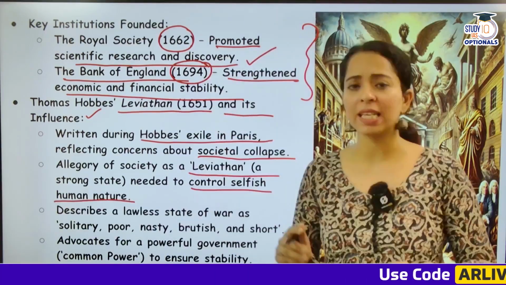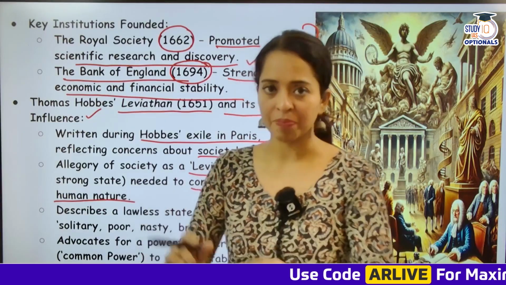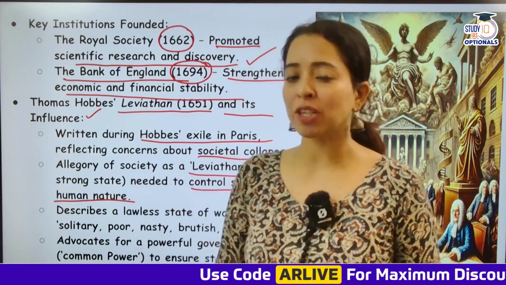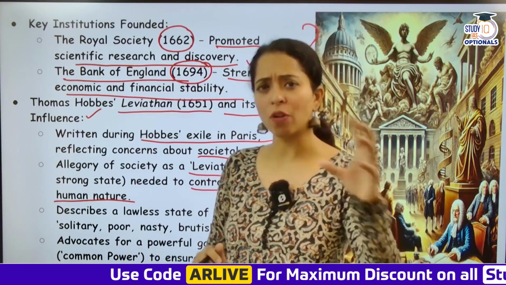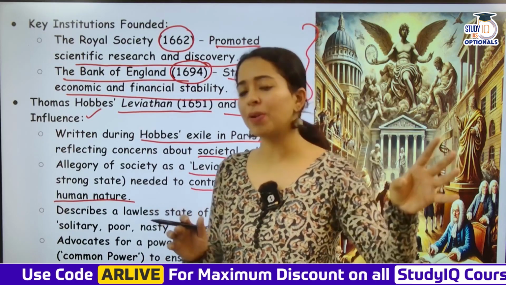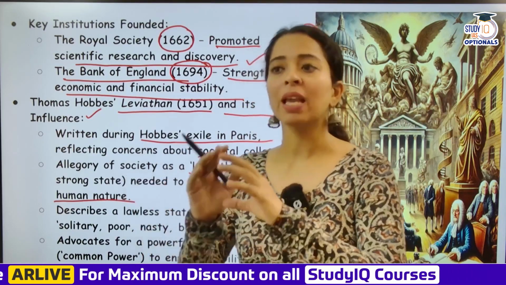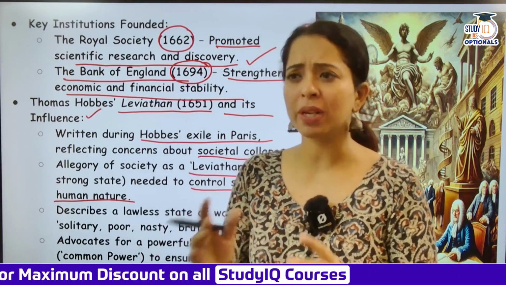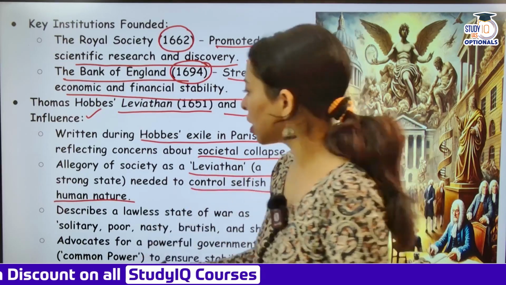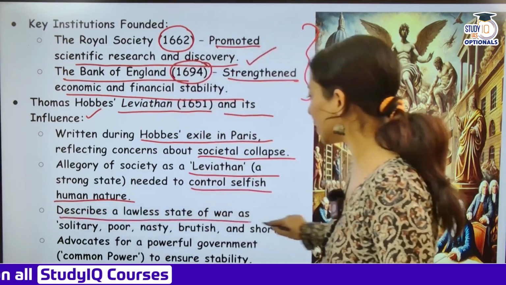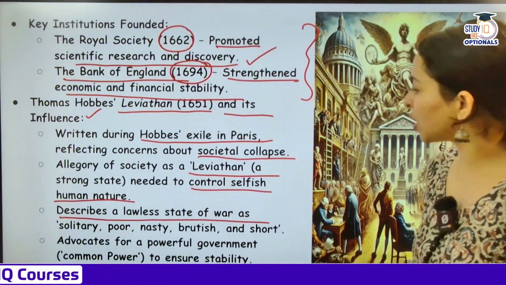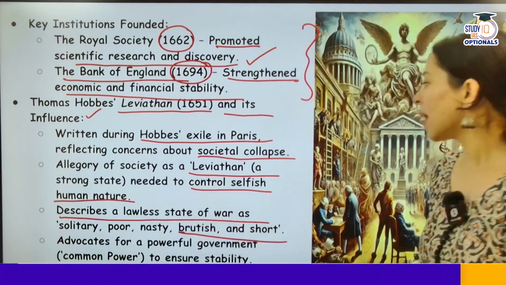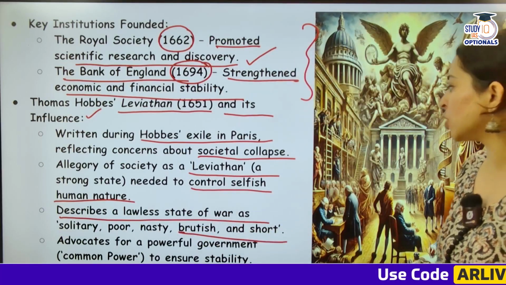So again, we can see that things are moving towards more reason, more rational aspect of human nature rather than any kind of discovery, exploration. So that spirit of Renaissance was being replaced by the ideas of reason, human nature. Analyze it, look at it. So it describes a lawless state of war as solitary, poor, nasty, brutish, and short, and advocates for a powerful government to ensure stability.